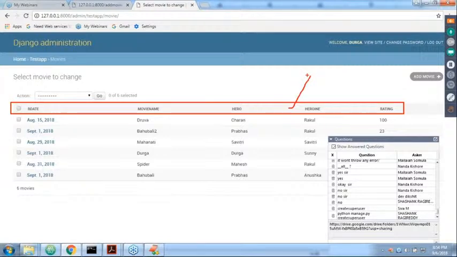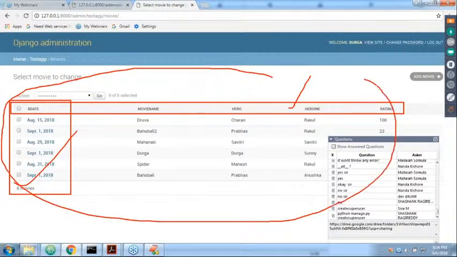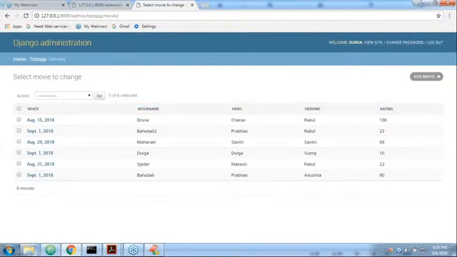Suppose you specify in the admin.py only release date, then it is going to display only this field. It is never going to raise any error, never going to throw any warning. But still, the database contains all the fields. Remember this one. In the admin interface, only the fields you require, that is what we have to specify. Whatever is there in the list, only those will be displayed. Clear, right?